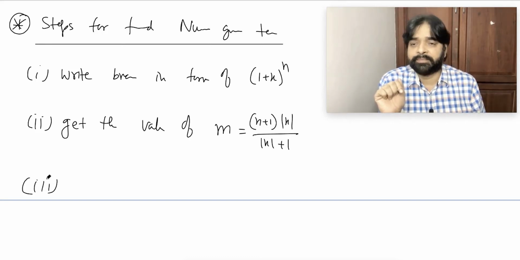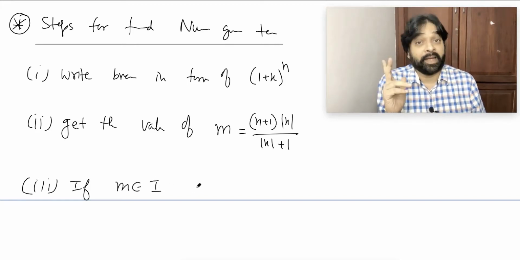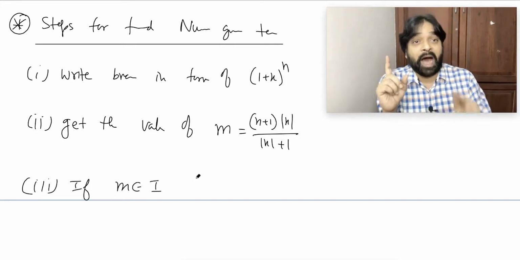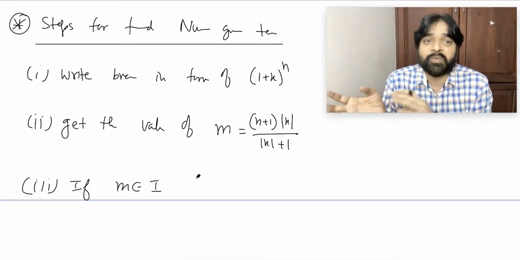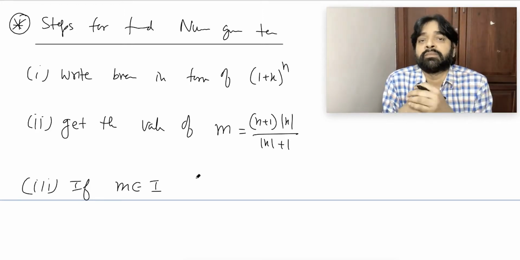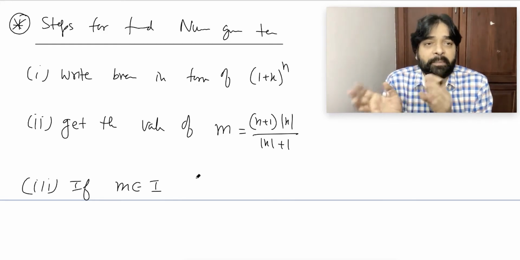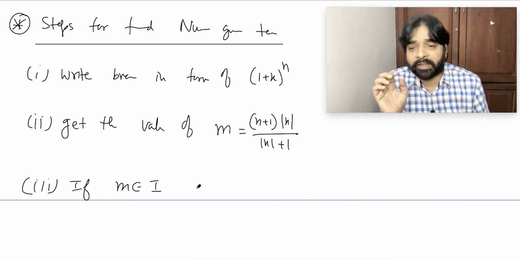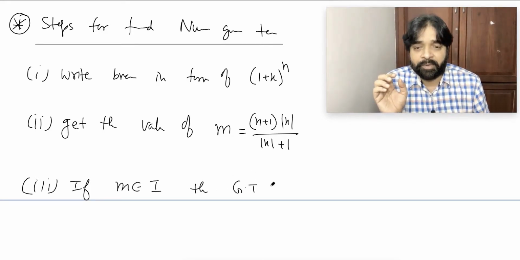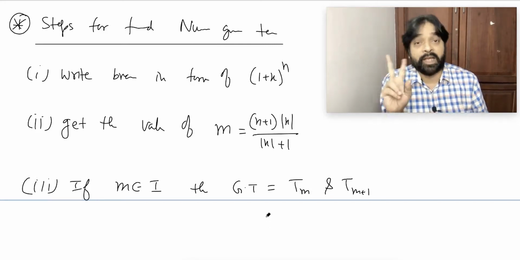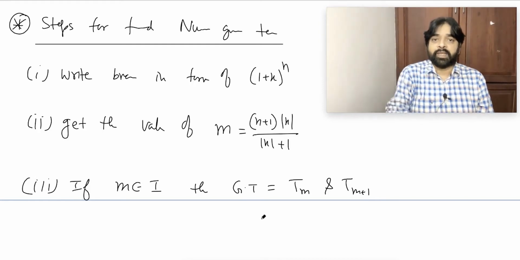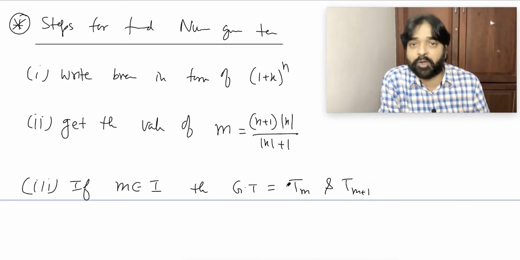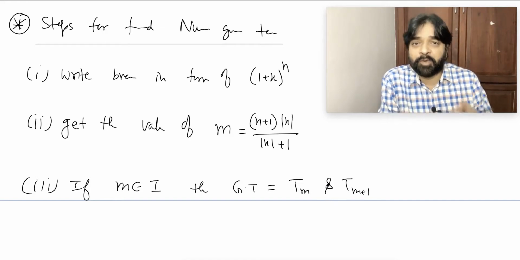Third, if m belongs to integer, then the r value will be m minus 1 as well as m. If m is an integer, then m minus 1 and m both will be r values. So the greatest terms will be t m and t m plus 1. There will be two greatest terms. Though they are different terms, their value will be the same numerically. We proved this also with one question.